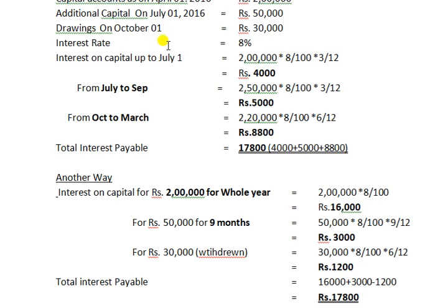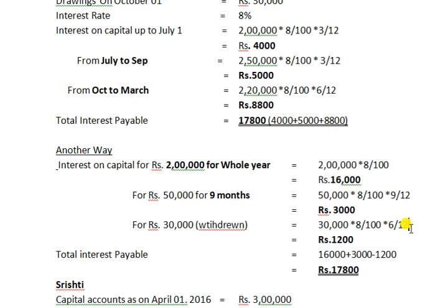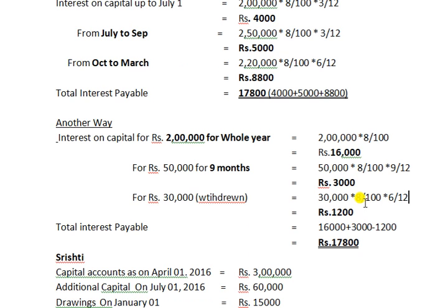How many months? 6 months. So 6 by 12, how much will we get? 1,200. That 1,200 you have to deduct, because the whole amount, the 2,50,000, we calculated for the entire period. So deduct the interest on the withdrawn amount.